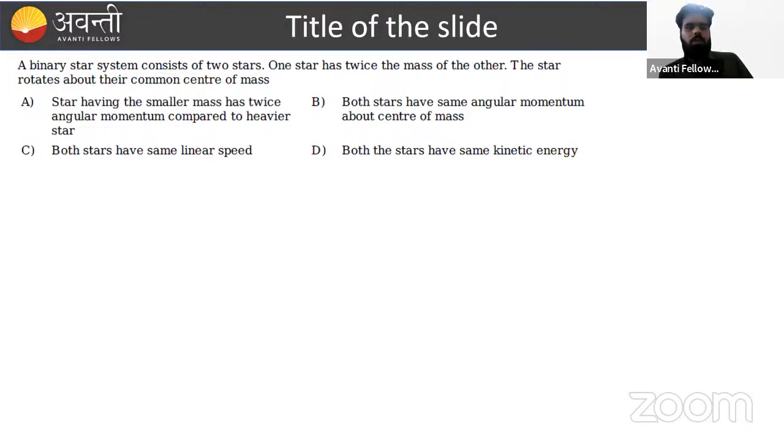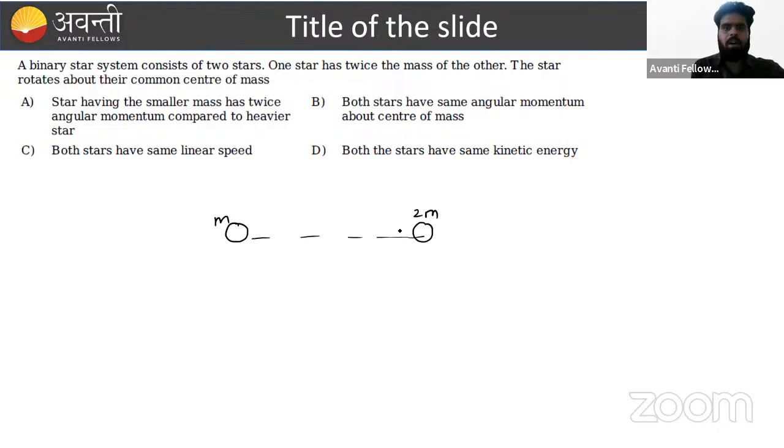Again, this is a good problem from the binary star system. In the binary star system, we can say that the mass is considerable, so the role of the center of mass comes into picture. Suppose this is the mass M and another is having 2m mass. We know the fundamental of the center of mass: the center of mass lies nearer to the heavier mass. So somewhere the center of mass lies. And we know that the distances from the center of mass are in inverse ratio of their masses.